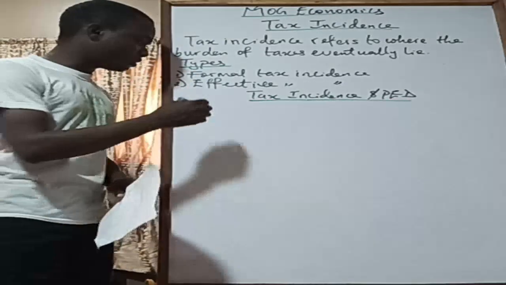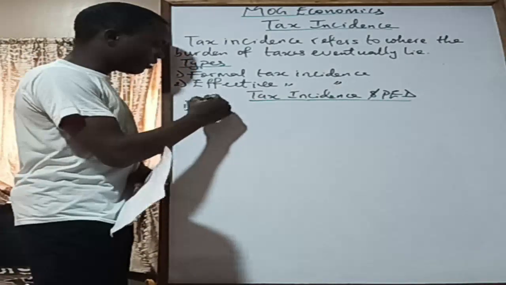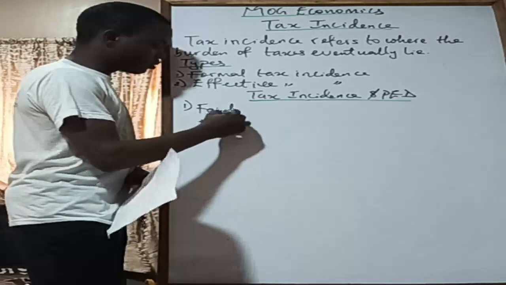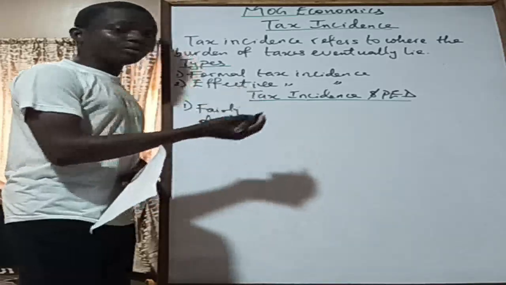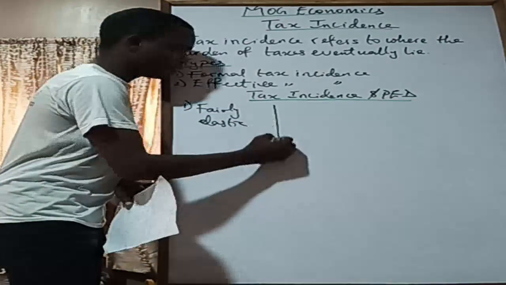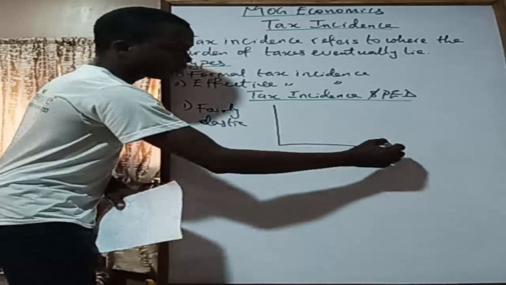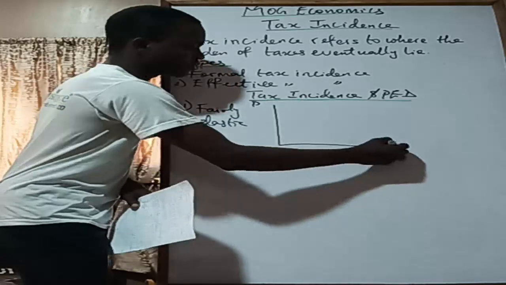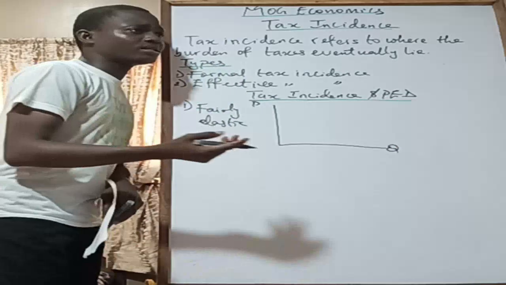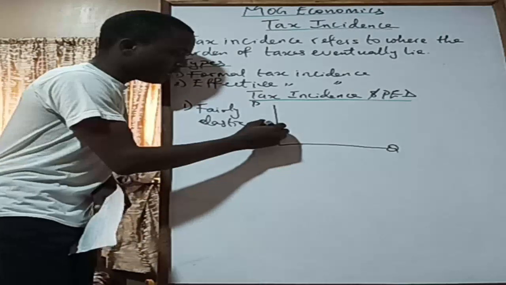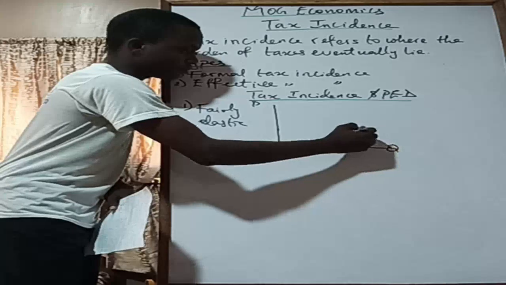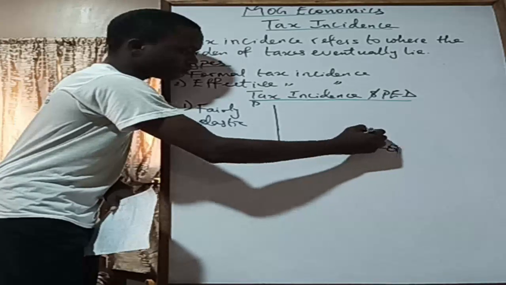Now, how do we draw this? Let's start with fairly elastic. So number one, we have the fairly elastic demand curve. How do we draw this guy? You have price on this axis, and then you have quantity on this axis. So for a fairly elastic demand, let's say price was here, and the first quantity demanded was probably here, right?